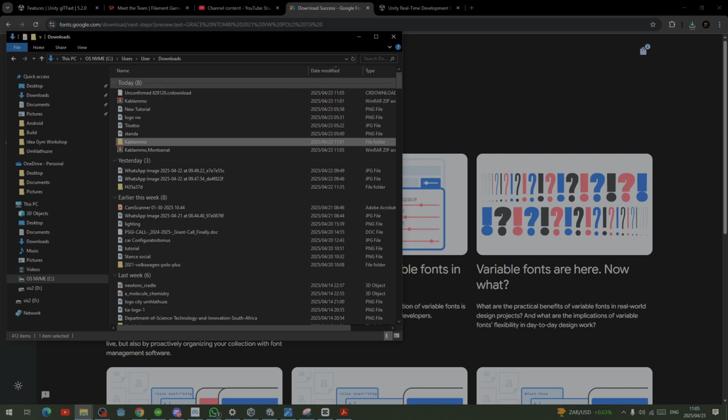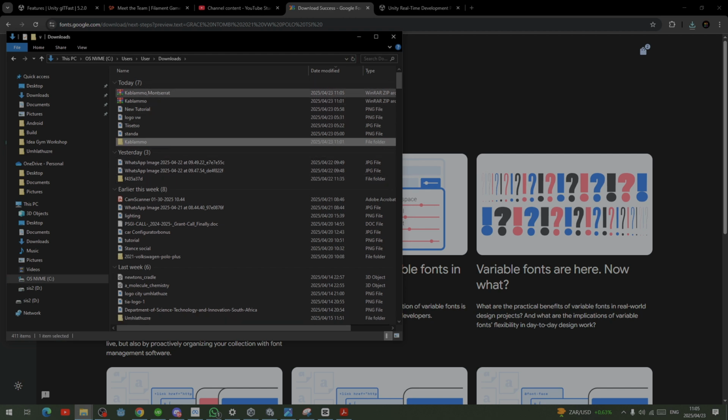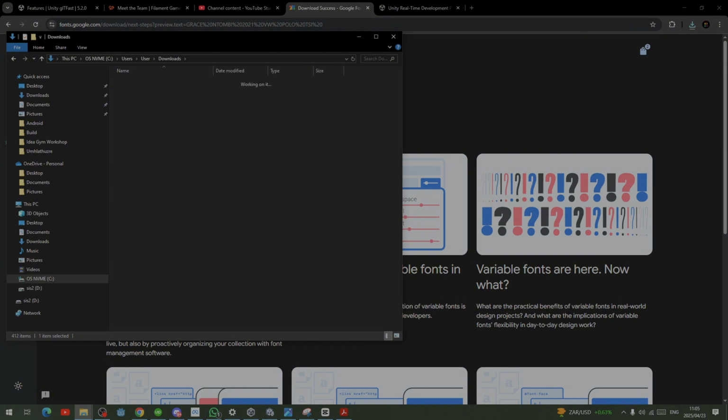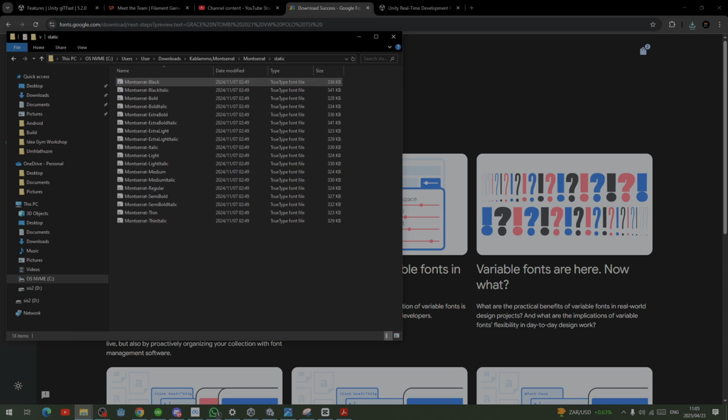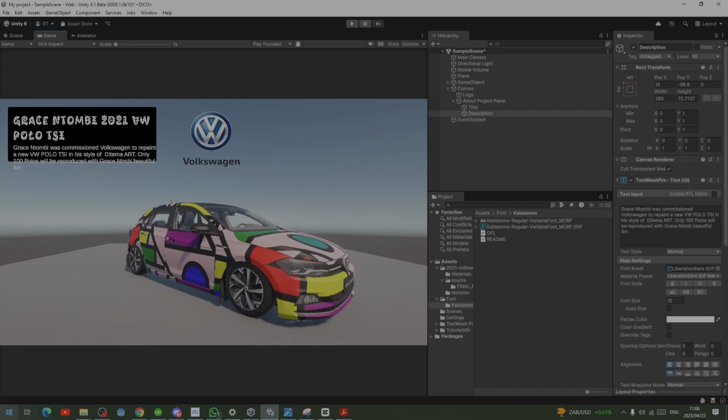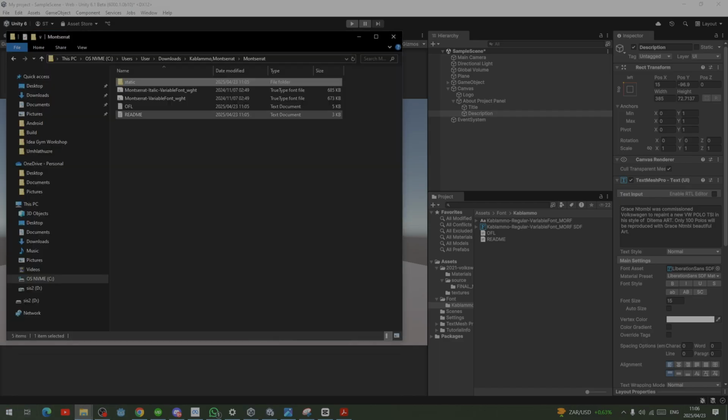You guys, you said you're clever enough. You don't need a tutorial on extracting the fonts. So I'll quickly extract my font and I have Montserrat. It's here. So they have what? The italic and the variable font. Or there's another static folder. Then let's drag this into the one with many options of the font.